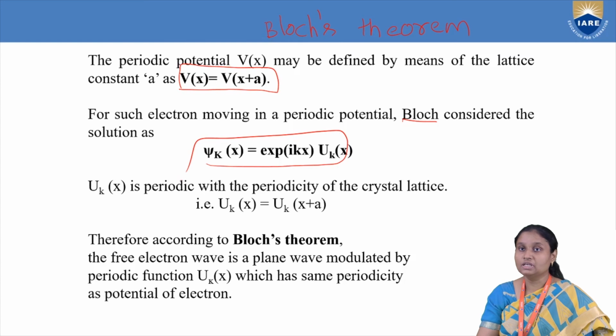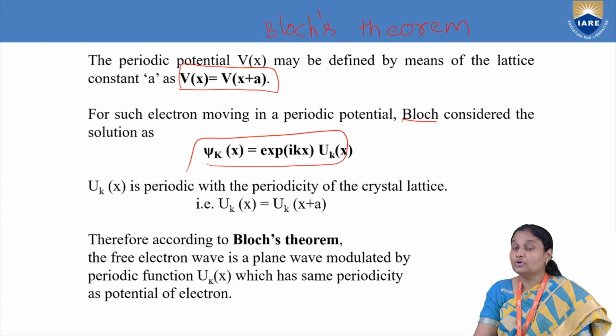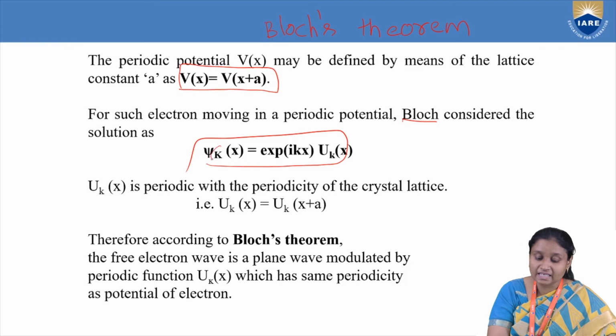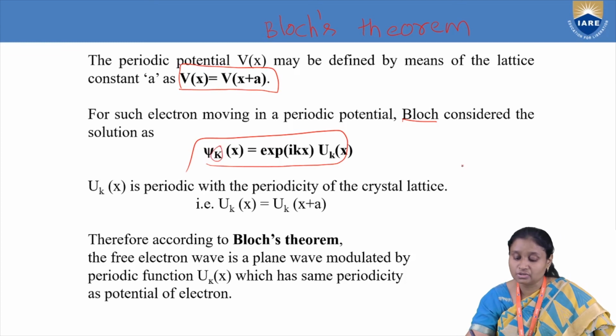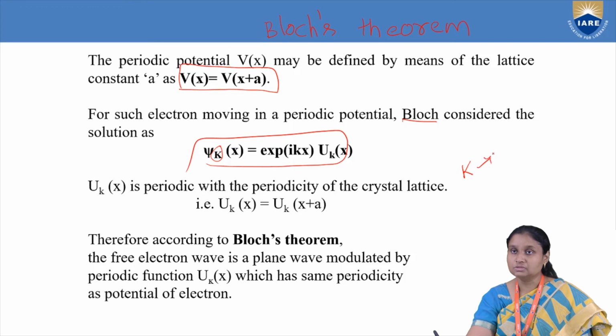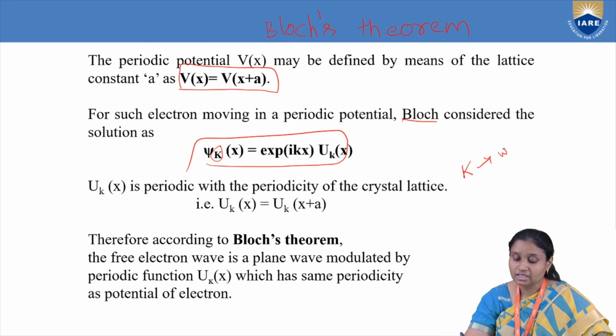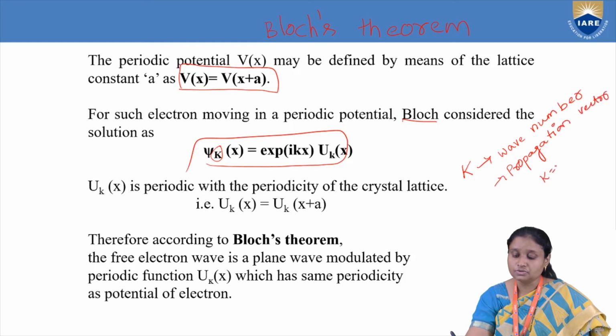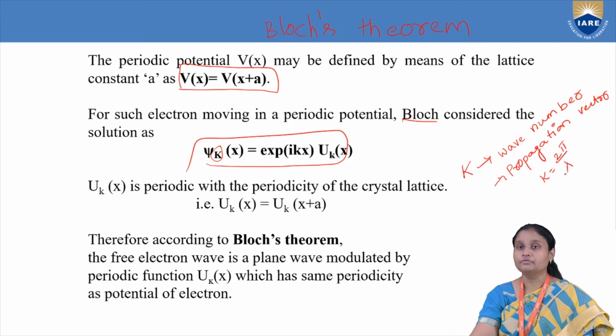What is Bloch's theorem? Bloch has given representation for wave functions associated with conduction electron moving in a periodic potential. And we know that wave functions are given by psi. And what is k here? k is called as propagation vector. Usually it is associated with waves. Because our electron is a moving particle, it will behave as a wave. So that's why here k is called as wave number. It is also called as propagation vector. And how is it given? k is equal to 2 pi by lambda, in terms of wavelength.